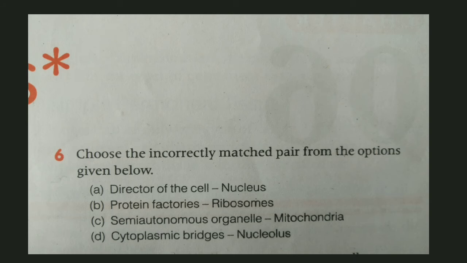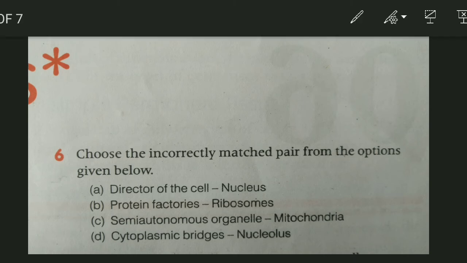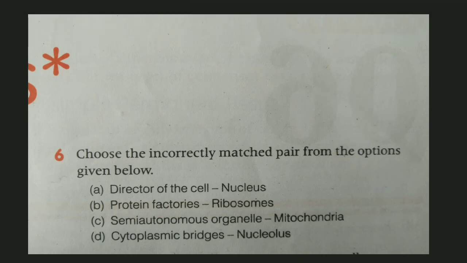So first, second and third, that is A, B, C, these three pairs are totally correct, whereas the fourth is totally incorrect. Cytoplasmic bridges are what? They are endoplasmic reticulum. Many times I told you, dear students, that endoplasmic reticulum is called the highway system of the cell. Nucleolus is present inside the nucleus, so definitely it will not come into the cytoplasm. So here the correct answer is cytoplasmic bridges, that is nucleolus. Moving with the next question.